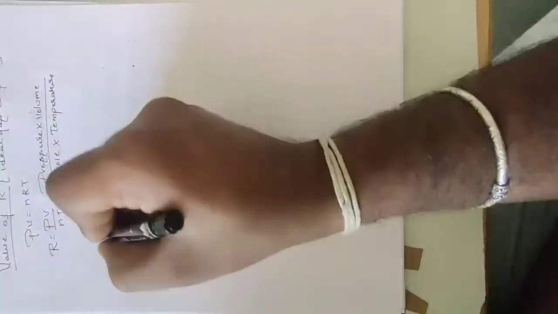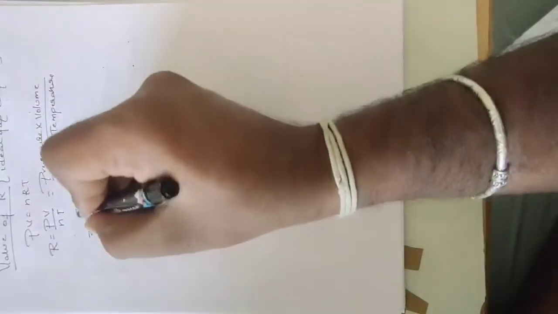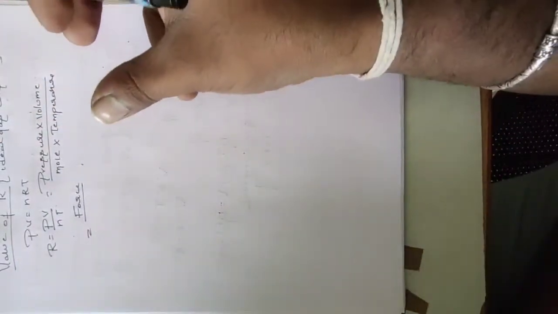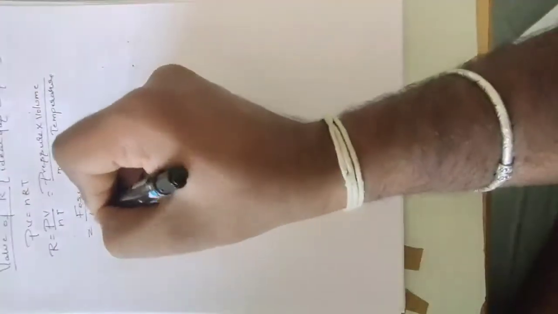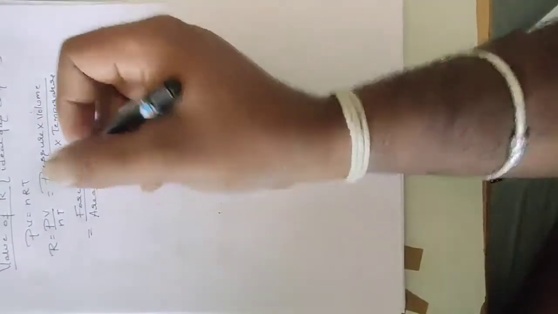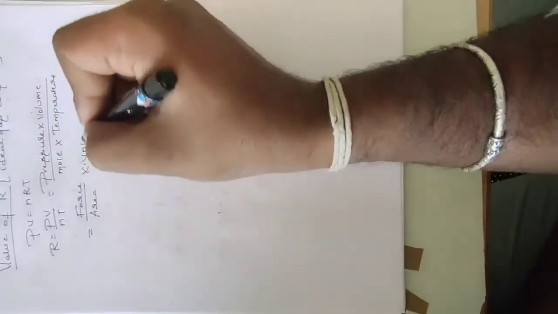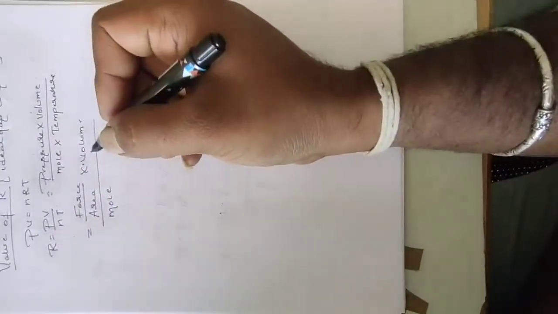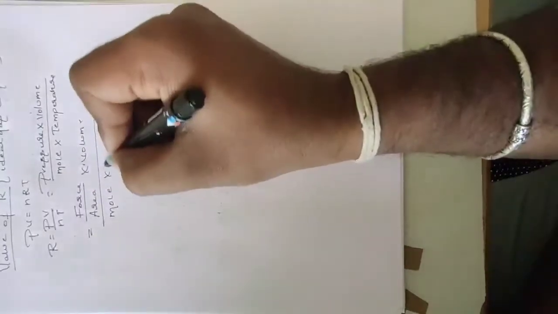Pressure is nothing but force by area. Pressure means applying force, correct? Force per area. Then volume divided by mole, and similarly mole and temperature.